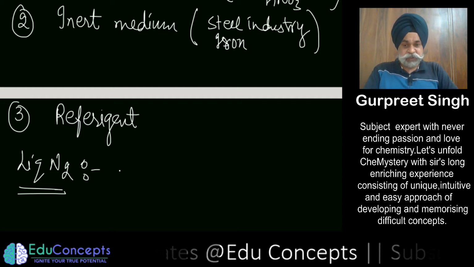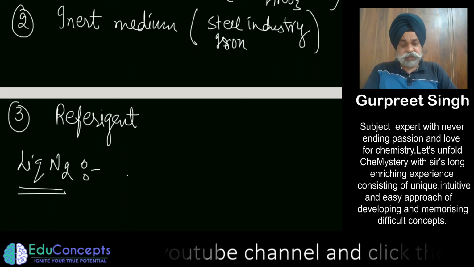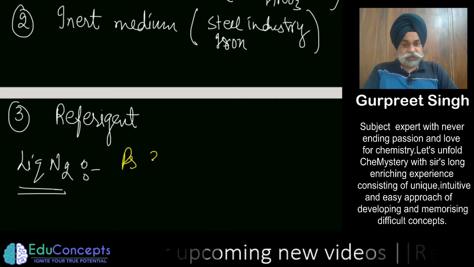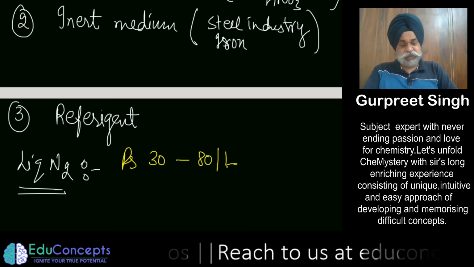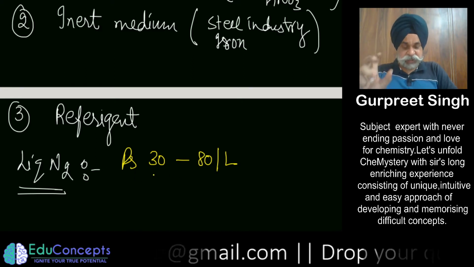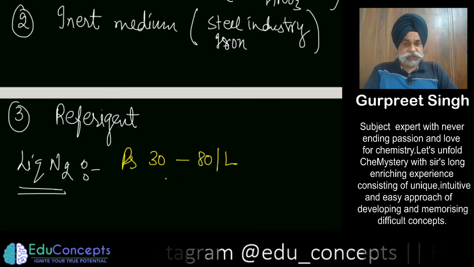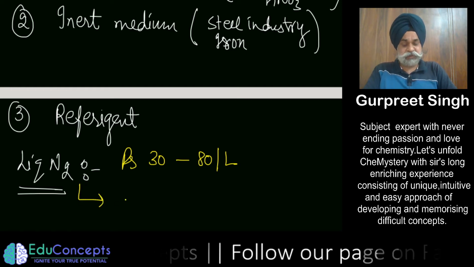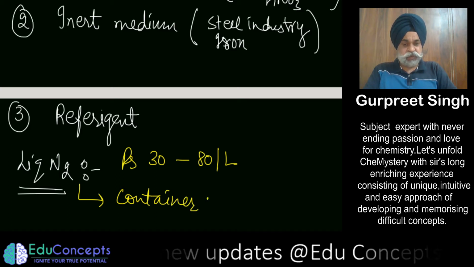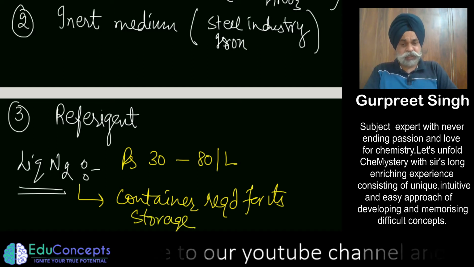So liquid nitrogen is available, and the cost of that liquid nitrogen, which books generally don't show, is around rupees 30 to rupees 80 per liter, depending upon the source and the ways by which you want to use it, and the percentage of nitrogen in that liquid nitrogen. So it is not very expensive. What is expensive is the container which we require for its storage.